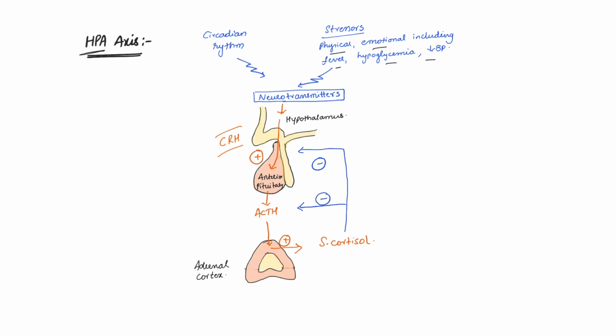So in this way, the normal cortisol level is maintained in our body, and these factors like stresses and circadian rhythm, all these are helpful in maintaining an adequate amount of cortisol in our body. So whenever there is an imbalance in this cycle, there could be increased cortisol production or decreased cortisol production.